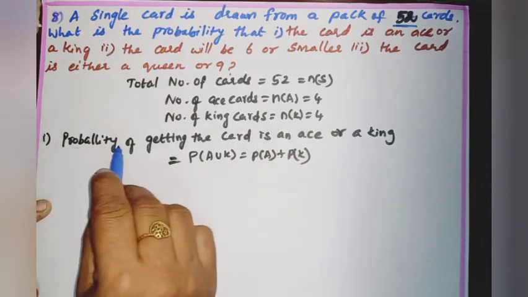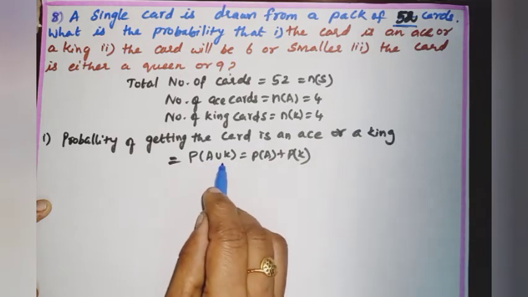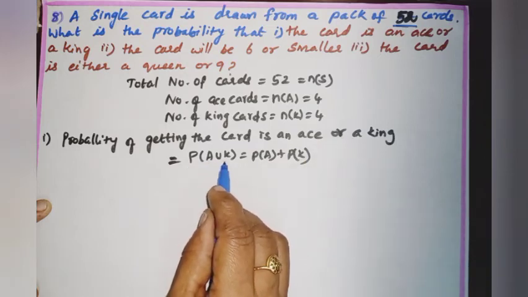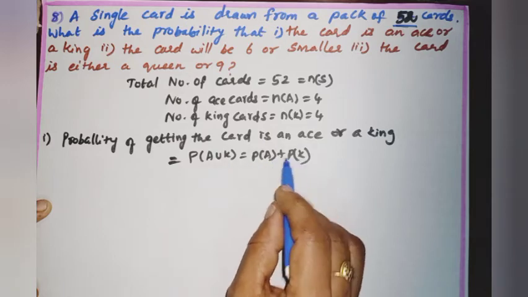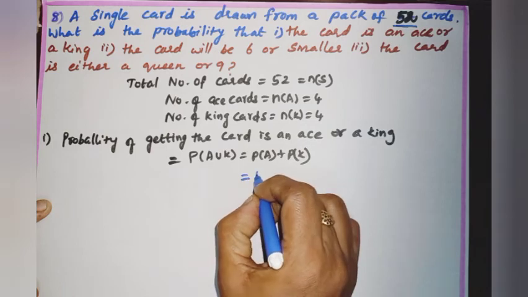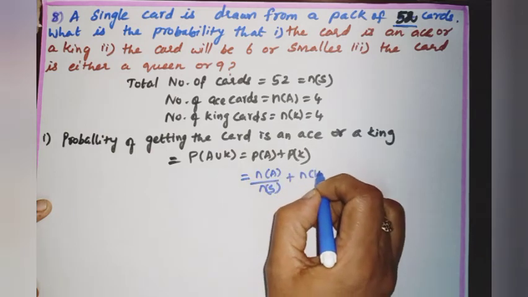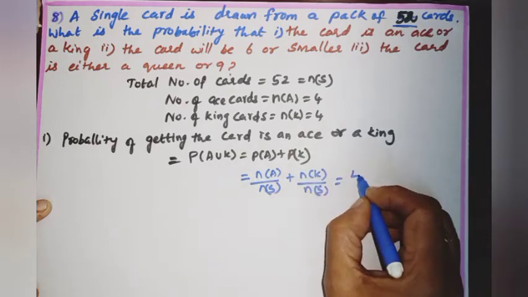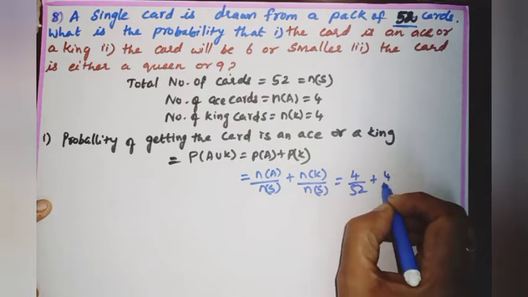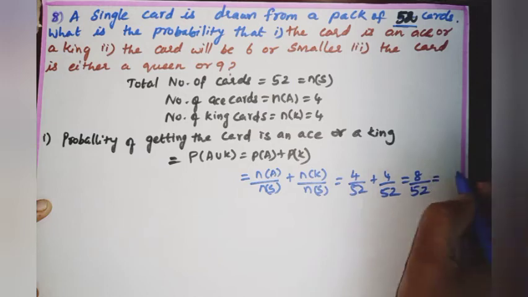So first subdivision, probability of getting the card as an ace or a king. So P of A union K. A and K are mutually exclusive, so it is equal to P of A plus P of K. P of A is equal to N of A by N of S. P of K is N of K by N of S. So P of A is 4 by 52 plus 4 by 52, which is equal to 8 by 52. So we will get 2 by 13.